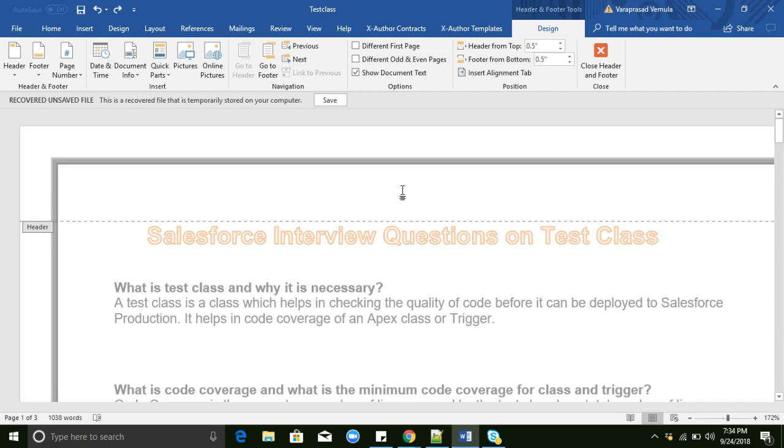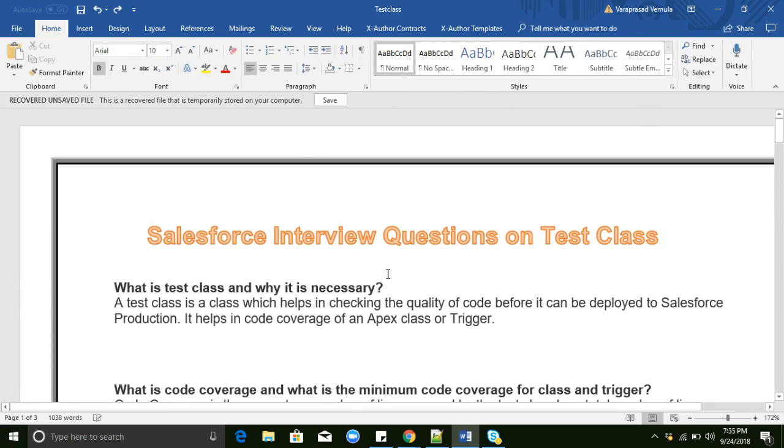And what is the use of @testSetup, and how we can call private methods in the test class, and how we can run asynchronous batch or future methods in the test class. Like we just discussed, using startTest and stopTest we can do all those things. So most of the time the interview will ask you questions related to test classes.